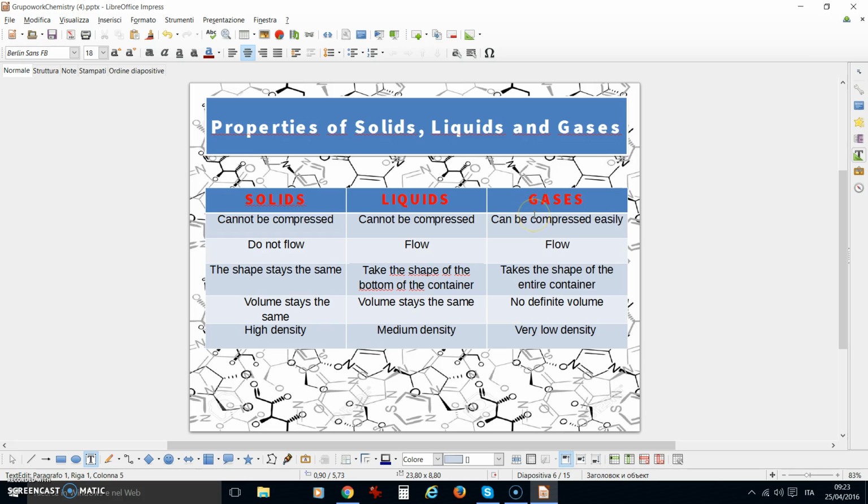Gases can be compressed easily. They flow and take the shape of the entire container. They have no definite volume and they have a very low density.